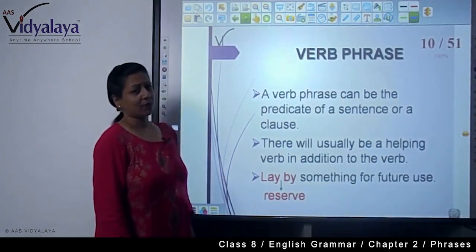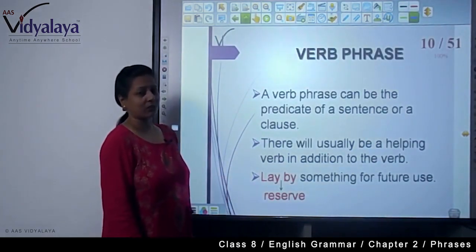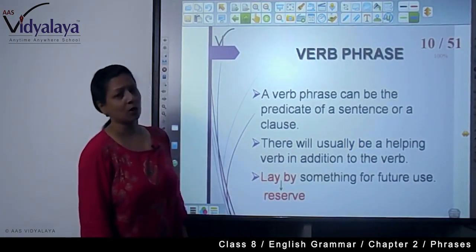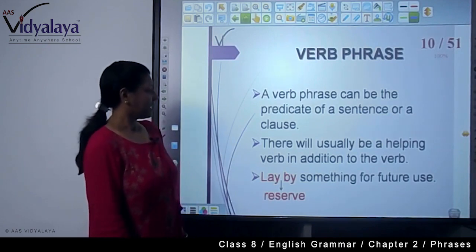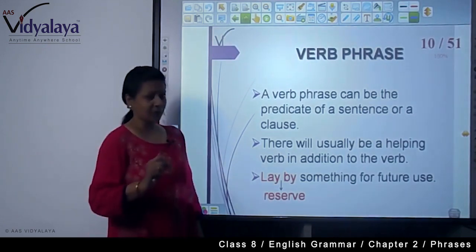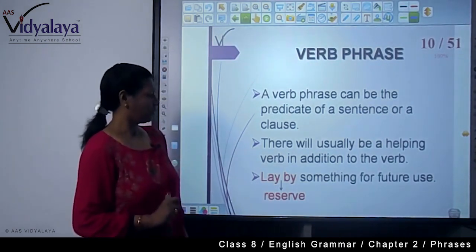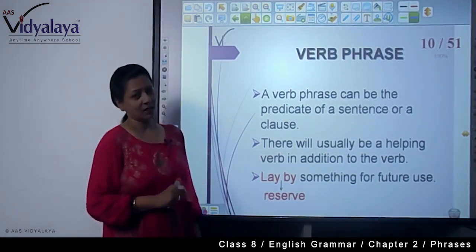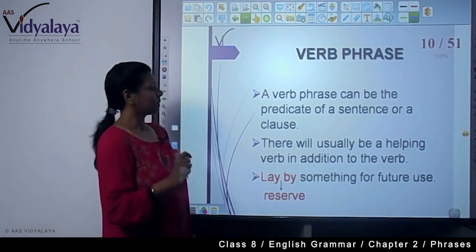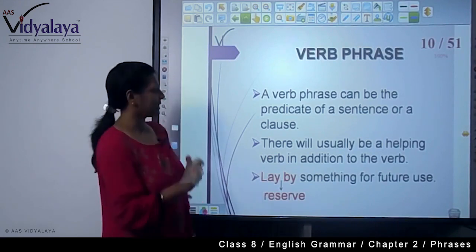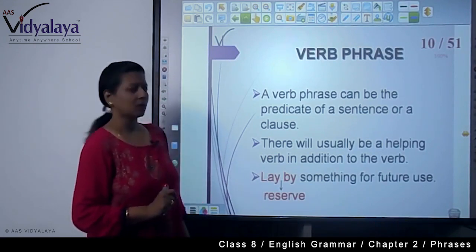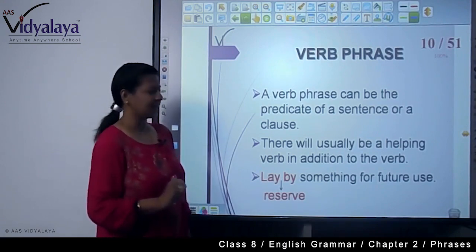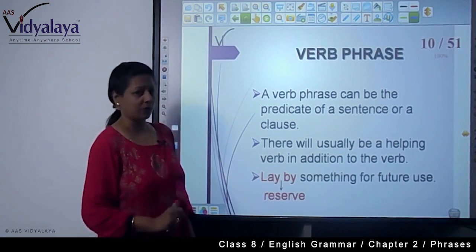Now there is one more, the verb phrase. What are verb phrases? A verb phrase can be the predicate of a sentence or a clause. There will usually be a helping verb in addition to the main verb. Why is it so? Because the verb phrase works as the predicate of a sentence or a clause.